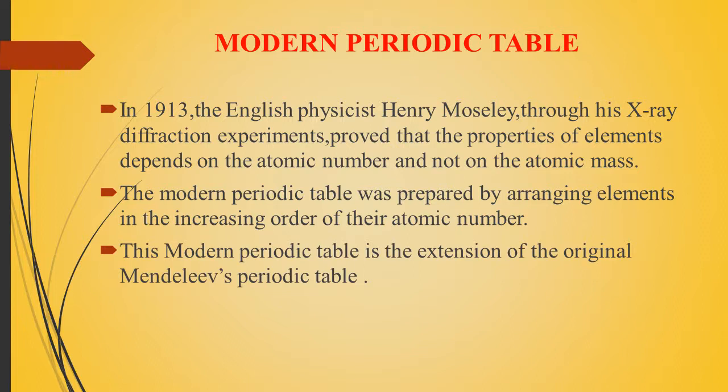This modern periodic table was derived from its original form, Mendeleev's periodic table. He described the elements in groups and periods, arranged by physical and chemical properties. From his structure, Moseley proved the elements are arranged by atomic number, not atomic mass.